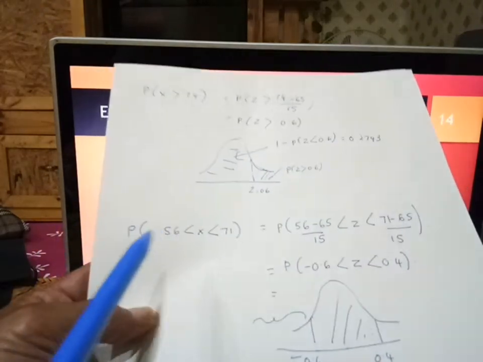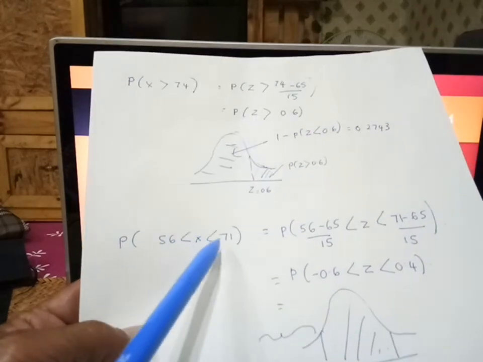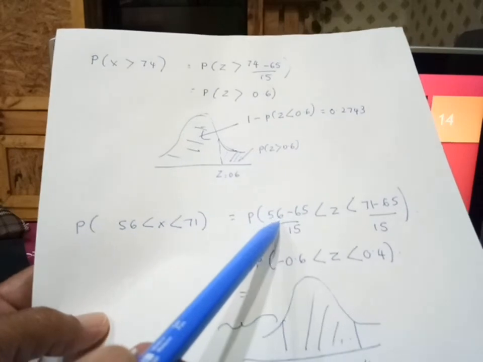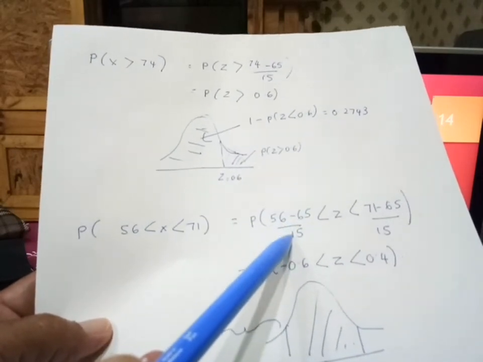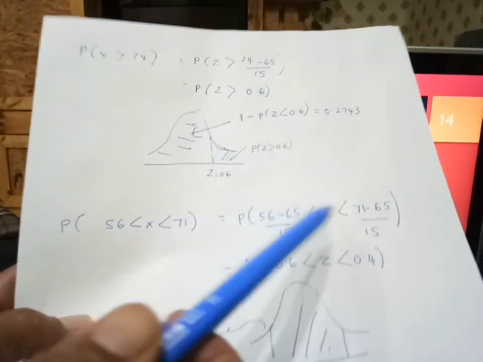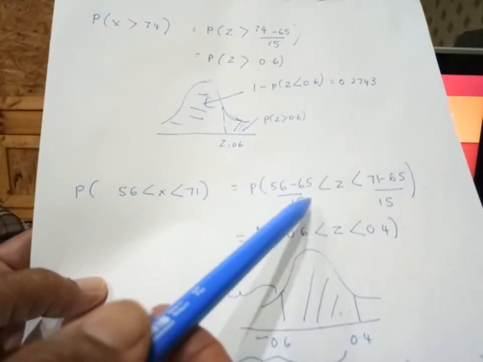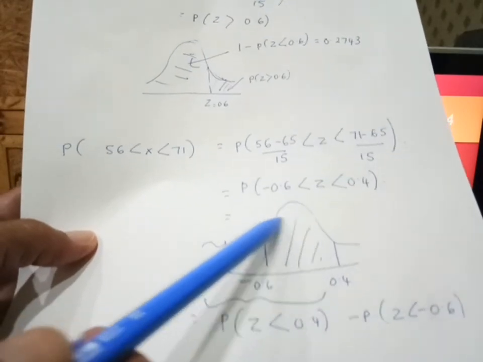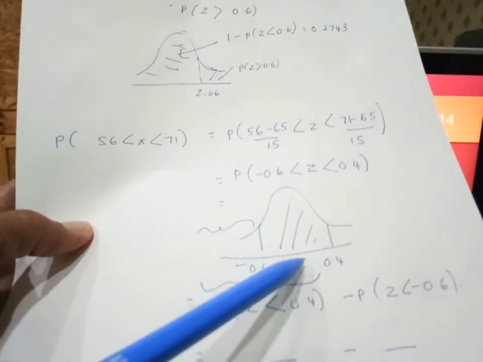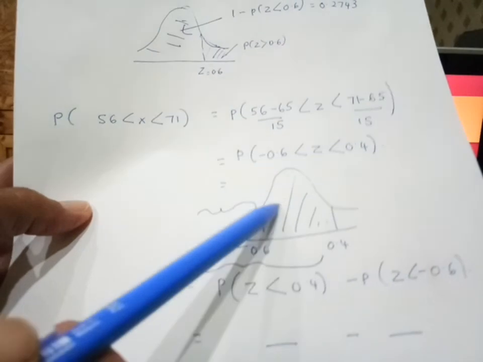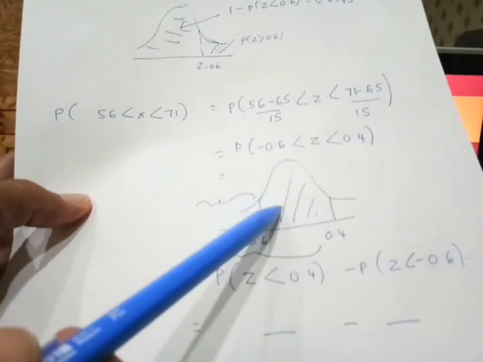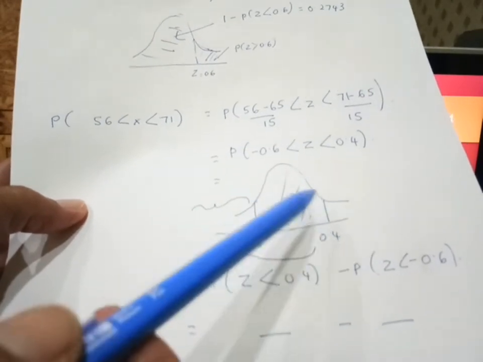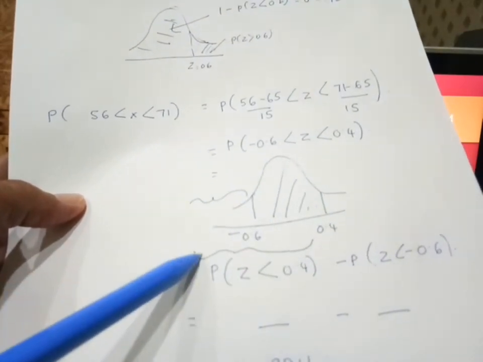Okay. So untuk probability in between 56 and 71, convert into standard normal distribution Z dulu. So 56 minus mu over sigma, 71 yang ni minus mu over sigma. Okay, simplify dapat this one and this. So nilai Z ni berada di antara negatif 0.6 dengan 0.4. So nak dapat nilai ni daripada jadual, kita cuma boleh dapat probability Z less than 0.4. Less than 0.4 maknanya kawasan yang ni.